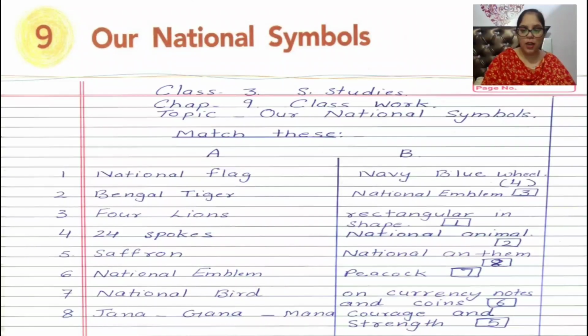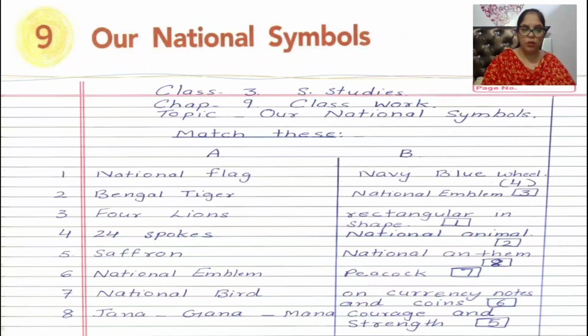Number 6, national emblem. Now, children, national emblem matches with on currency notes and coins. Yes, children, as we can see the national emblem on our currency notes and coins. Number 7, national bird. Our national bird is peacock. Number 8, Jan Gan Man. Jan Gan Man is our national anthem. Okay, children, and it is written by a Bengali poet, and his name is Gurudev Rabindranath Tagore.